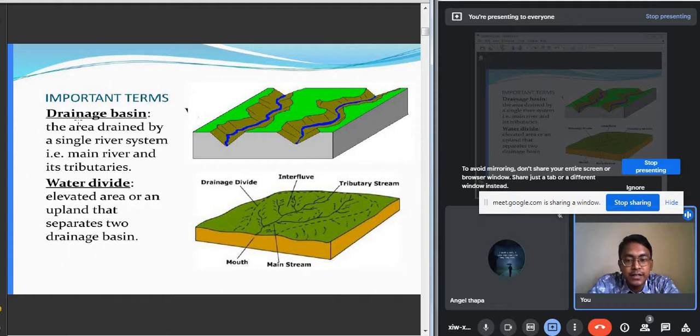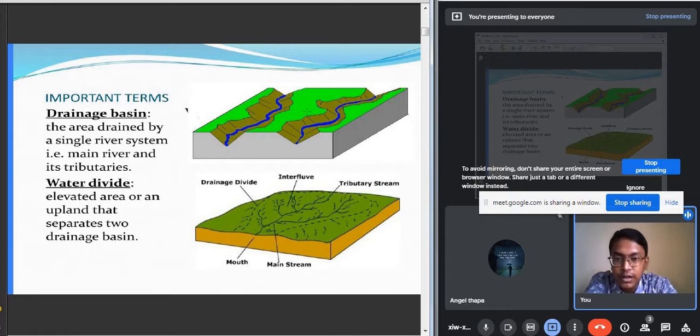For example, in our country, you will notice that the drainage basins of the river Indus and the Ganga are separated from each other by an uplifted area, that is Ambala. In Ambala, an uplifted area separates the Indus drainage basin and the Ganga drainage basin. So it is considered a water divide. These are the few important terms related to the drainage chapter which are very essential, so you must know about them. Now let us proceed to the main discussion.